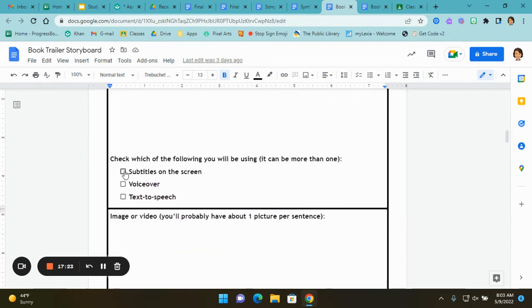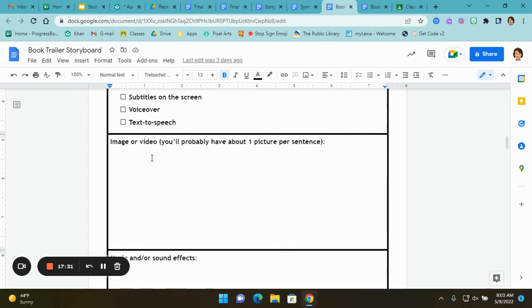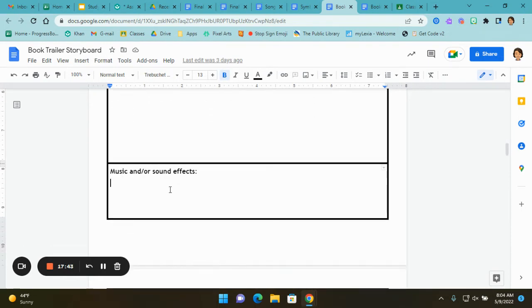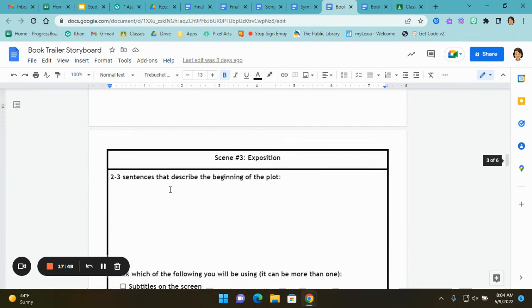And then I'm going to check which of the following will I be using in this scene. Am I going to have subtitles on the screen, a voiceover, text to speech? What image am I going to have on the screen during this? Am I going to have an image or a video? And you'll probably have about 1 picture per sentence. Then what music or sound effects is going to be in the background? If it's going to be the same song as the previous scene, just put same.